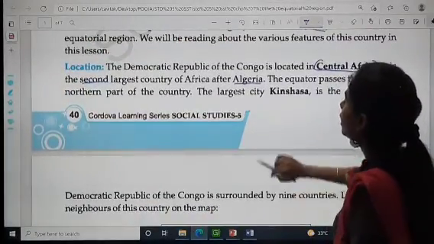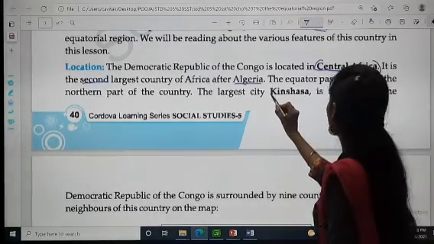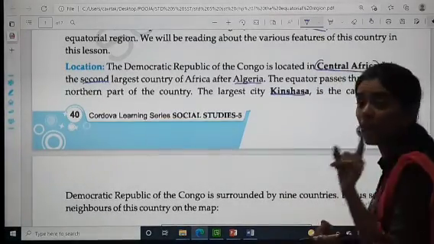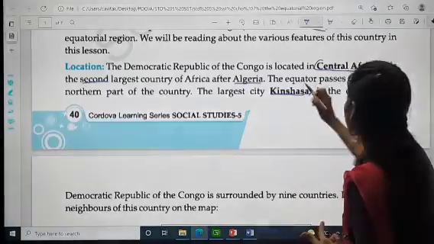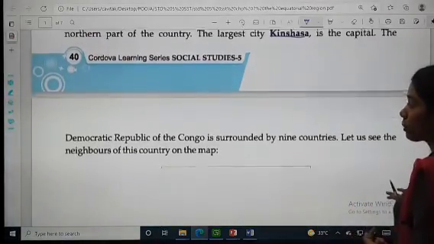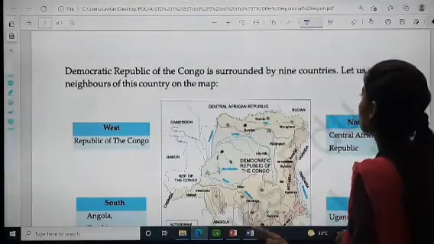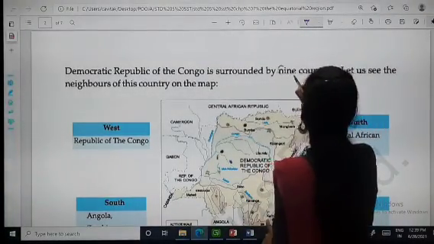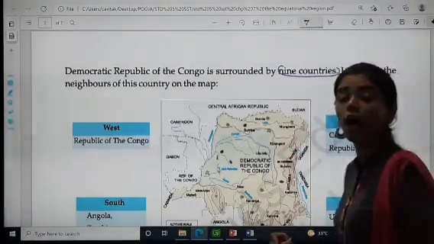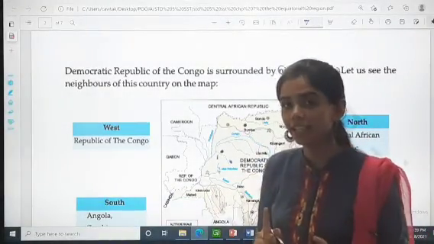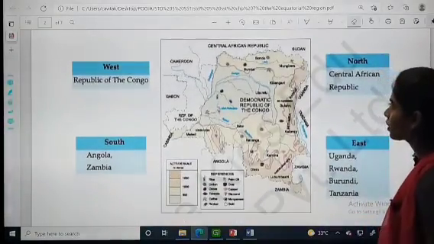Now, moving on, the largest city, Kinshasa, is the capital. Which is the capital? Kinshasa. The Democratic Republic of the Congo is surrounded by 9 countries. How many countries? 9 countries. Now look at the map over here.